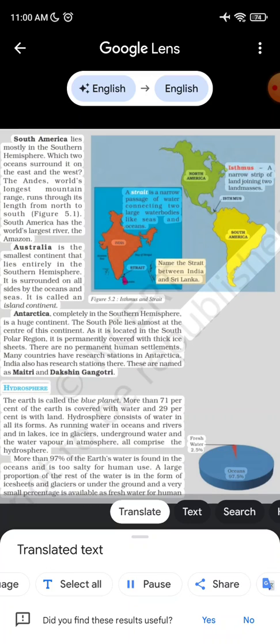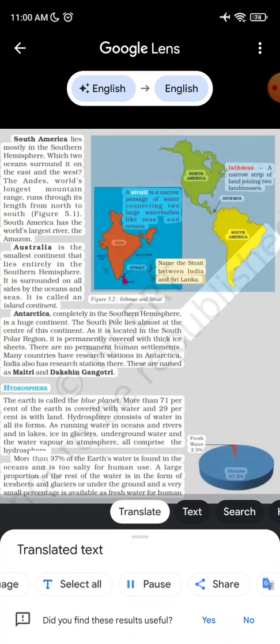Hydrosphere. The Earth is called the blue planet. More than 71% of the Earth is covered with water and 29% is land. Hydrosphere consists of water in all its forms. Running water in oceans and rivers and in lakes, ice in glaciers, underground water and the water vapor in the atmosphere, all comprise the hydrosphere.